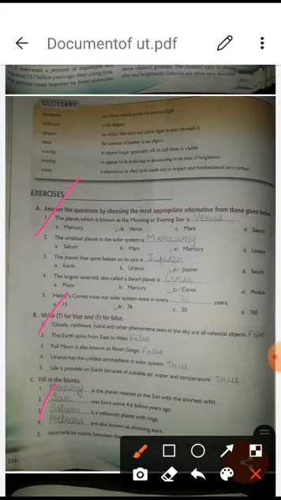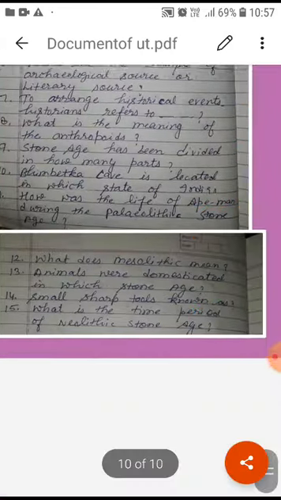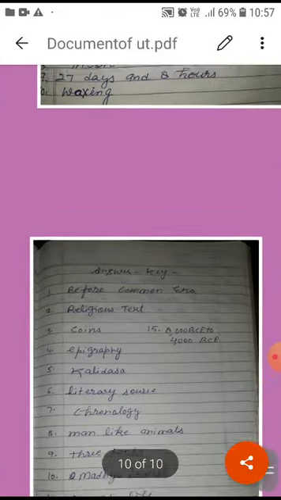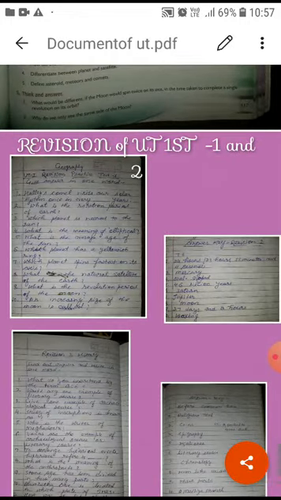So in this way, students, you can do the revision, and the coming first duty, I think your first exam is SST. So for this, well done and best of luck. Today I have sent this revision. The first revision, I already sent you an answer key. Today again I have formed 15 questions. These 15 questions you can see, and I have sent the answer key for both, but you don't have to depend on the answer key. First you see the questions from your side, then if you are not getting them, you can match the answers with your teacher's answer. So in this way, students, we can get a good score.